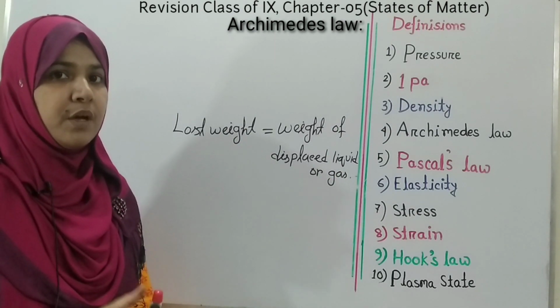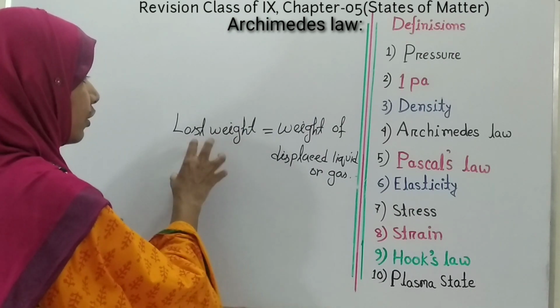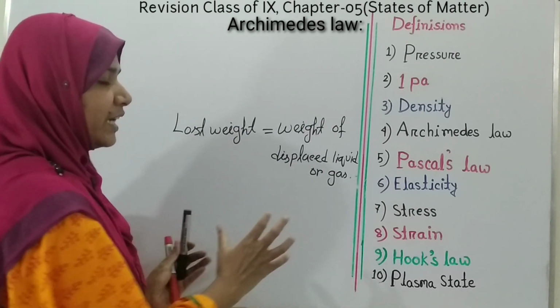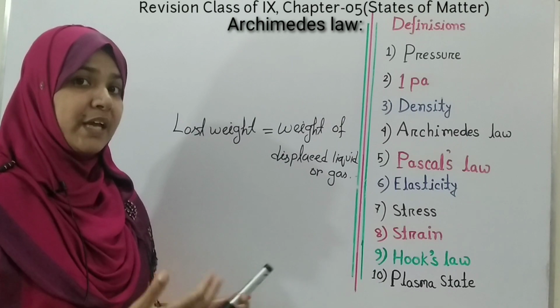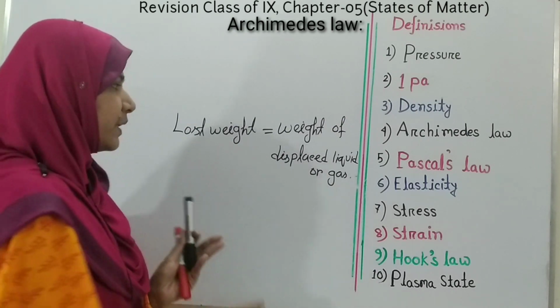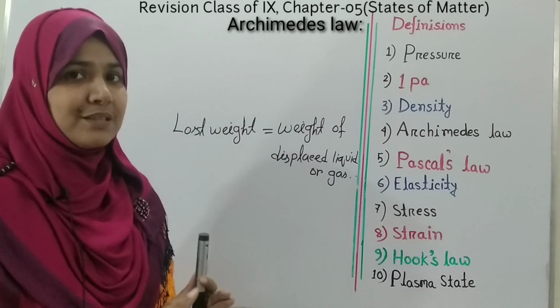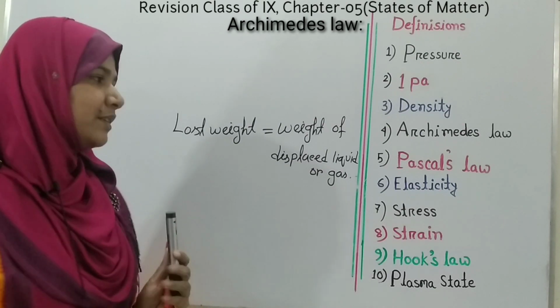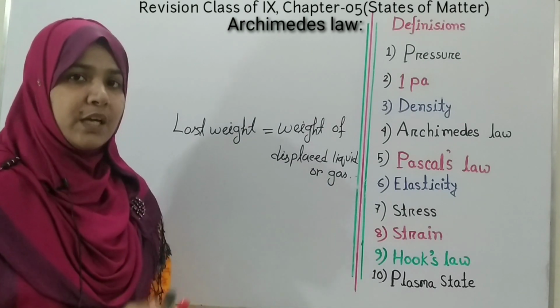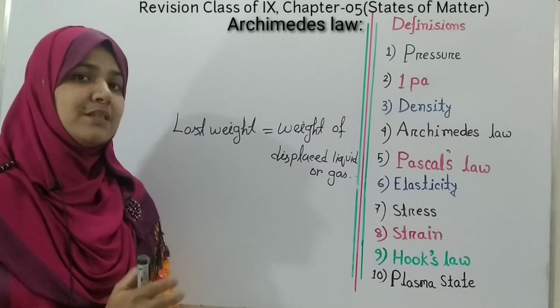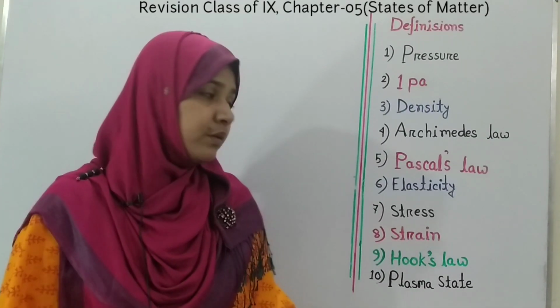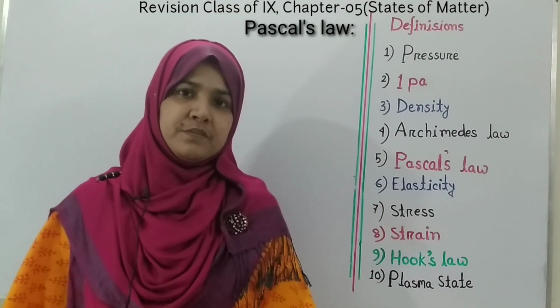Now if you measure the lost weight and the weight of the liquid which is displaced by the object, then you can easily identify that both weights are equal. That is Archimedes' law.